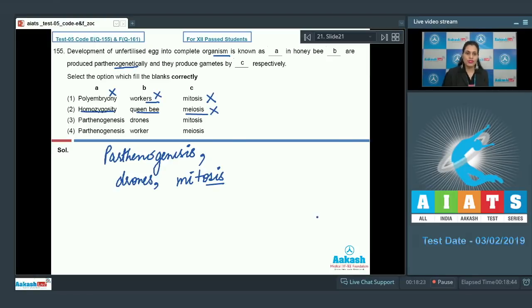The next option given is homozygosity, queen bee, and meiosis, and this is an incorrect option, so cannot be a correct answer to our question, because drones are produced by parthenogenesis and not queen bee. The next option given is parthenogenesis, drones, and mitosis, and as it is a correct option, so this is a correct answer to our question.